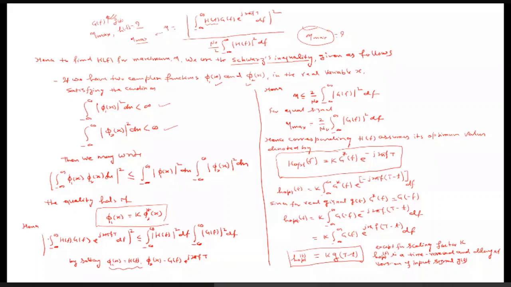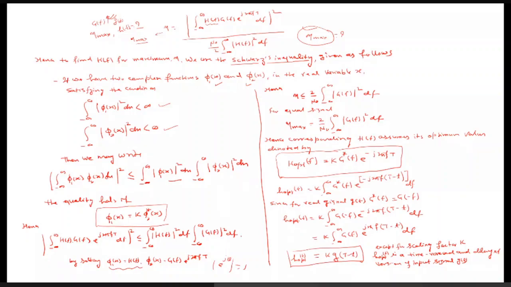This will always be less than or equal to the integral from minus infinity to infinity of |φ1(f)|² df, using this equation. φ1(x) we have assumed as H(f), so |H(f)|² df, and then |φ2|². Since φ2 we have assumed as G(f) e^(-j2πft), if you take the mod of that, we all know the mod of e^(jθ) is nothing but one. So the mod of this factor will be equal to one, and the mod of this factor is |G(f)|² df.